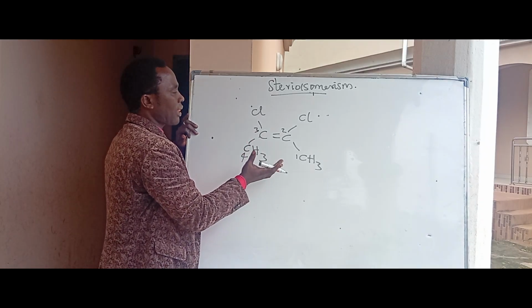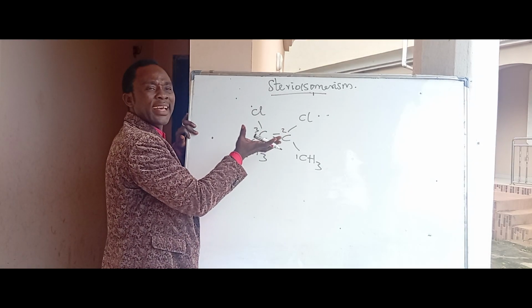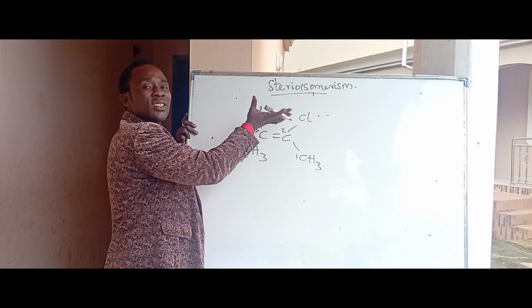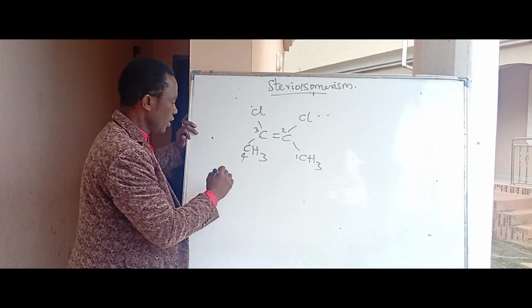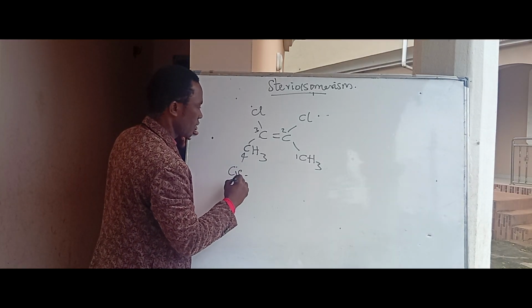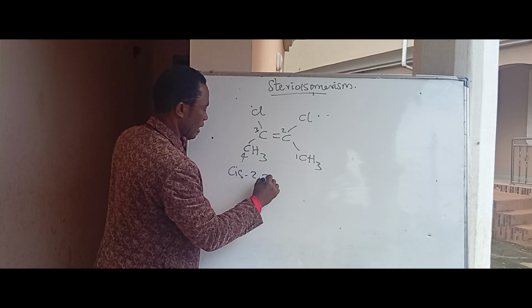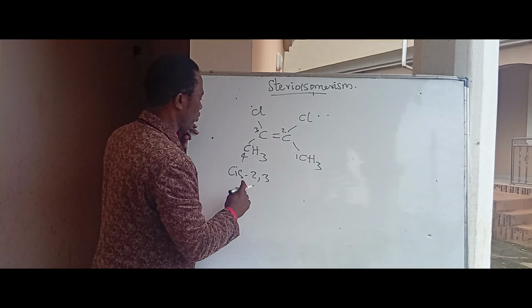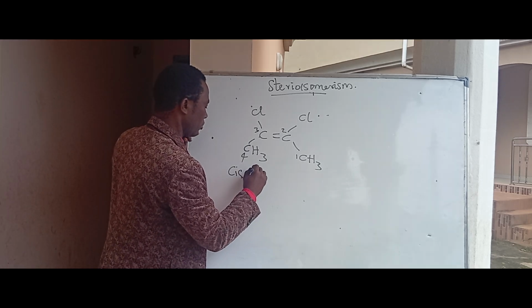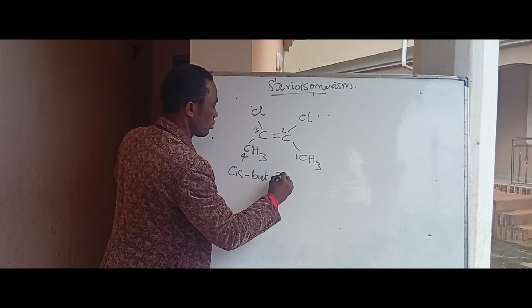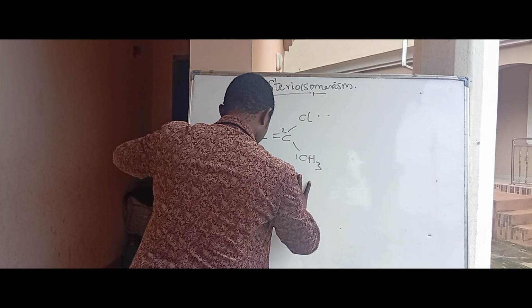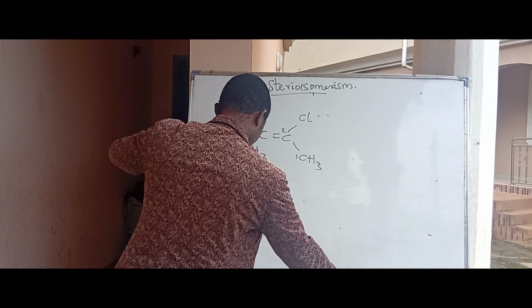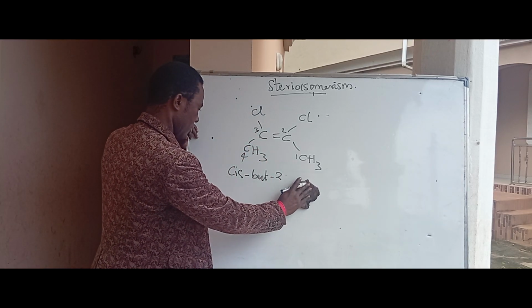So anytime the atoms in spatial arrangement are at the same position, we call it cis. So this is cis-but-2,3.